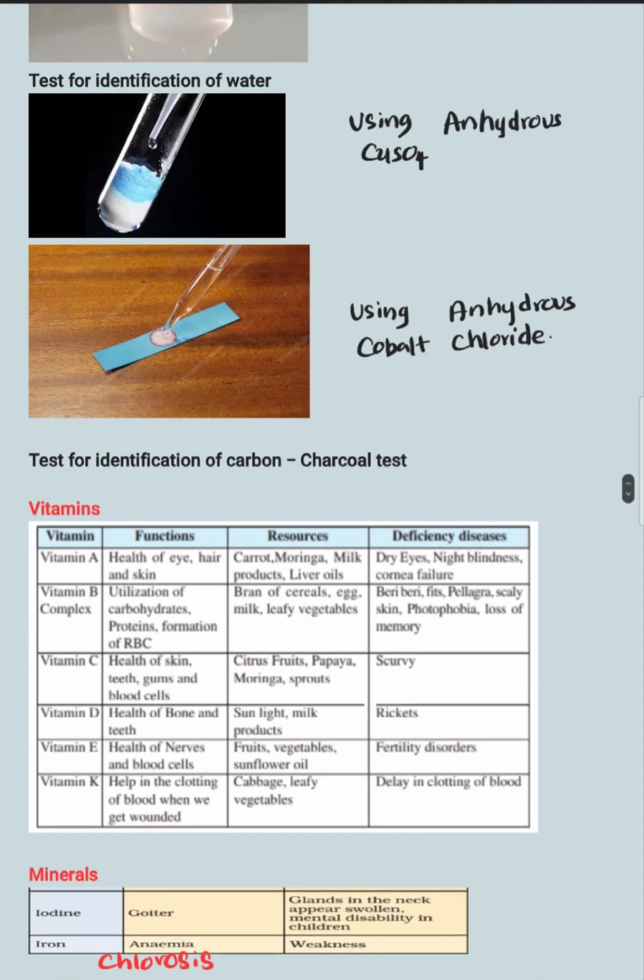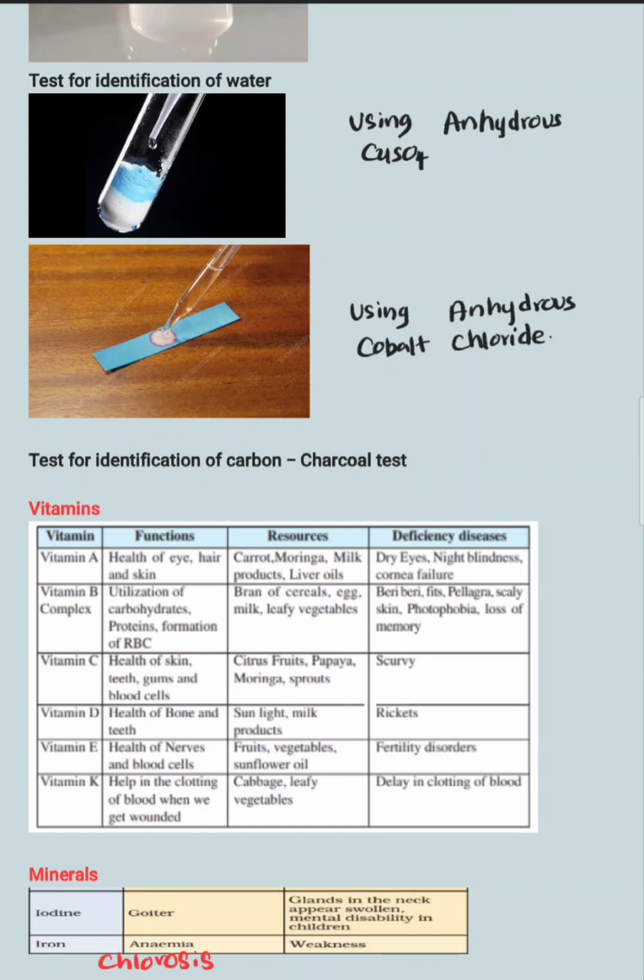Then the charcoal test. carbon identify කරන්නේ කොහොමද? Carbon identify කරන්න you need a living organism like a plant leaf or eggshells. Then you have to heat them using a crucible. crucible එකට දාලා ඔයගොල්ලෝ මේක heat කරන්න ඕනේ. After burning them you can see a black color residue.